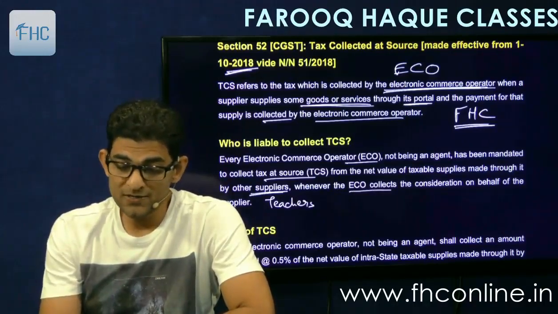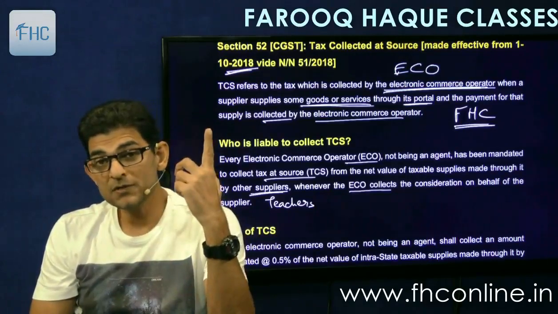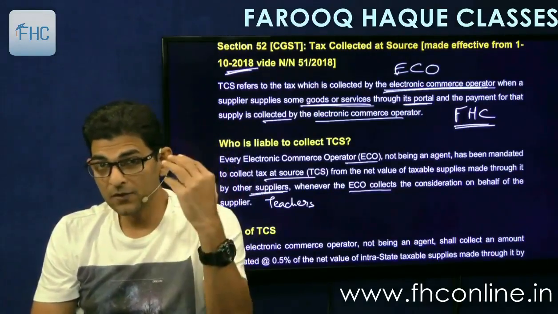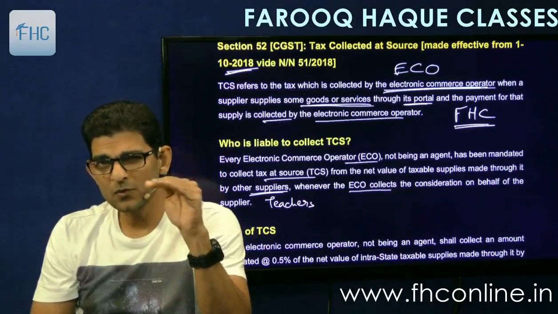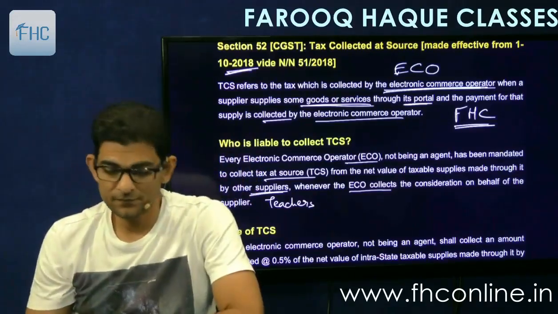Whenever the ECO collects the consideration on behalf of the supplier, so the student makes payment to me, to Farooqa classes, so I am collecting the amount on their behalf. So from that amount I have to deduct some amount and pay it to the government, and the rest I will give to the teachers.